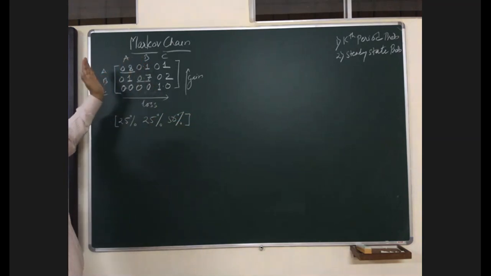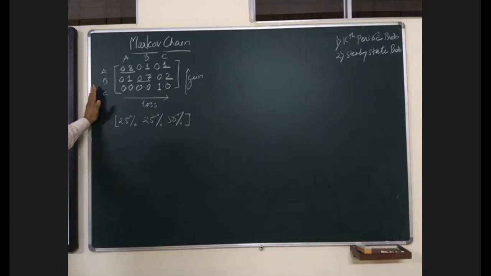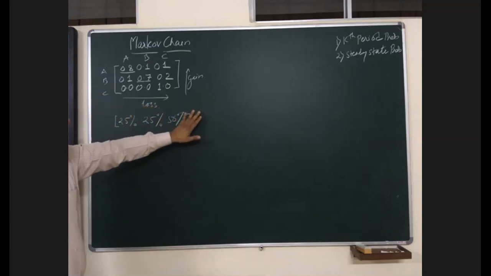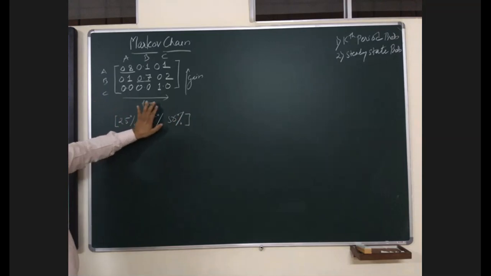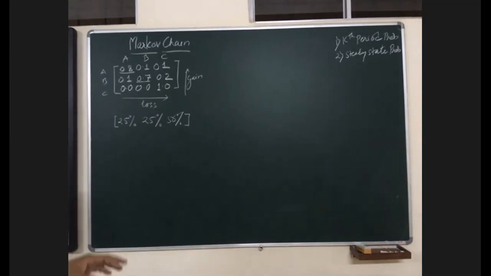Transition matrix we normally get after study of a certain time period, how the customers will shift from one brand to another brand. This is the current situation. The total market share is 100%. A has 25%, B has 25%, whereas C has 50%. This I have abruptly taken.